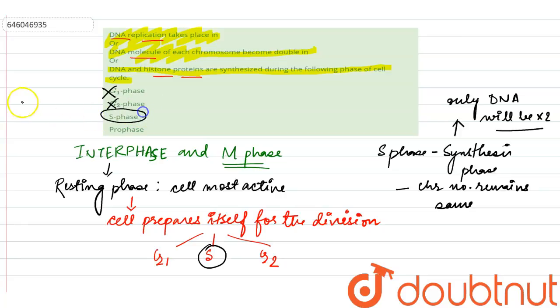Our correct answer is S phase, or option number 3, that is our synthesis phase, where DNA replication occurs. It will not be prophase, which falls under the category of M phase, where actual cell division occurs. So our answer is option number 3.